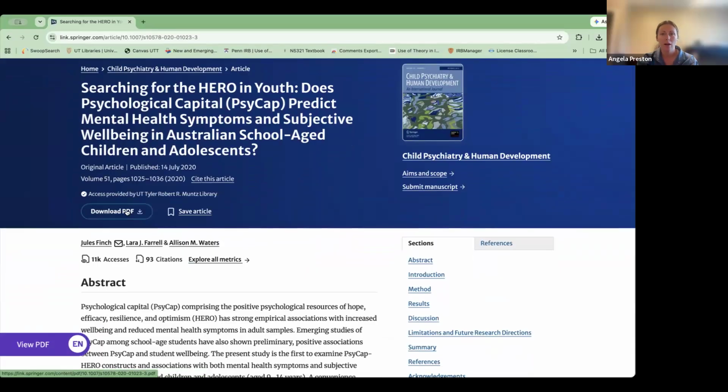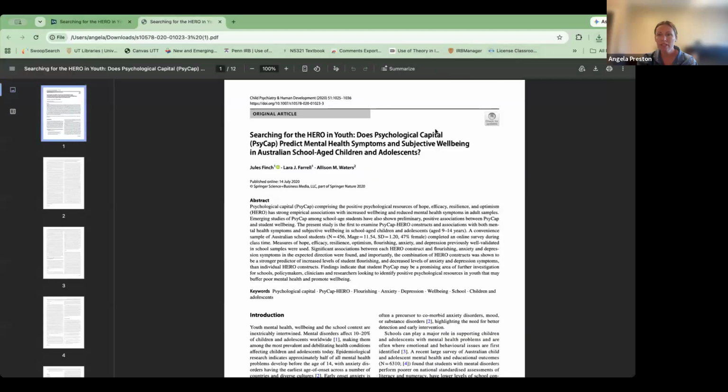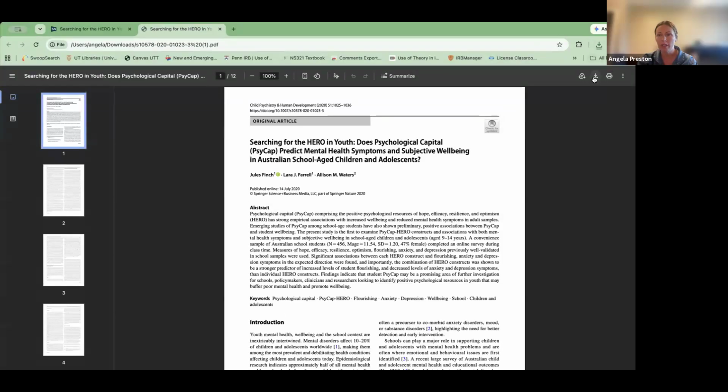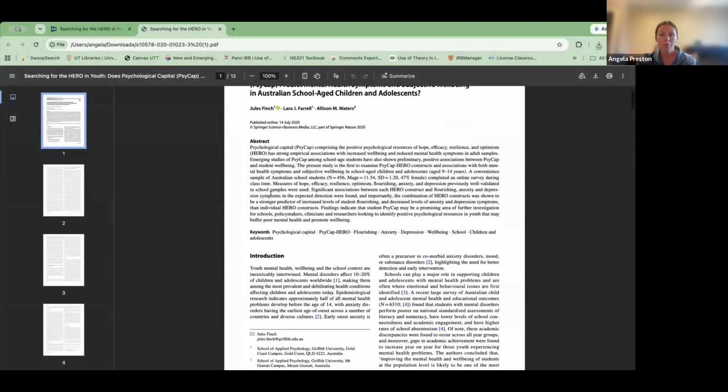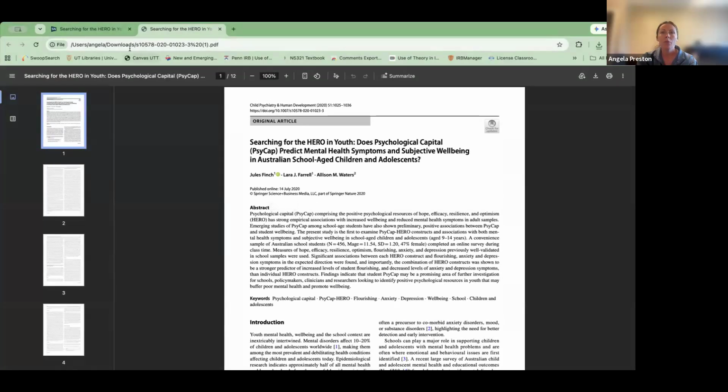The Download PDF button has now become available, and look, it's popped up with my downloads. And here it is. And from this page, this is where I could hit this button and it would actually download to my computer. So two examples, one where open access was available and one where I was able to log in from the actual journal site and get access to something that's usually locked down. But I probably was already logged in, so you may have had to log in through your institutional access.